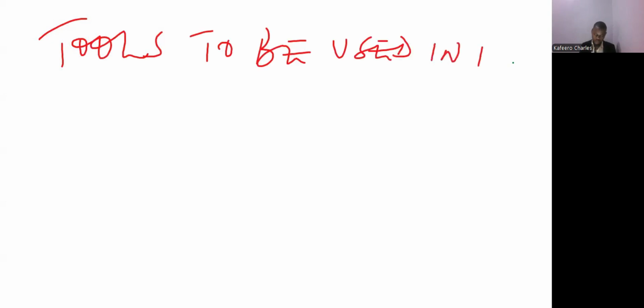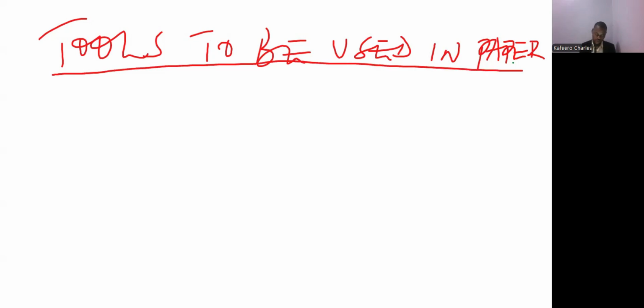lecture. But before we look at the financial performance of a firm, I want us to finalize with the introductory part. We first look at what we need for this paper, or what things we should equip ourselves with when we are going for this paper. So let's look at the tools to be used in the paper. In other words, in these whole tutorials, what basic things should you have to be able to excel or to pass this paper with good marks?